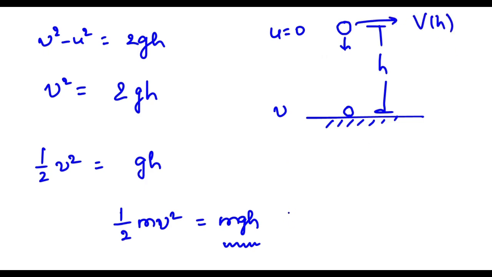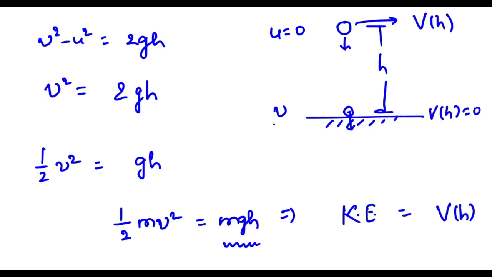So you can write potential energy, and you can identify this term here. This is nothing but the kinetic energy of this body at the moment when it is hitting the ground. So what is happening at this point here? We have taken reference.